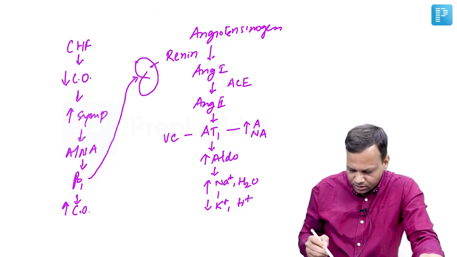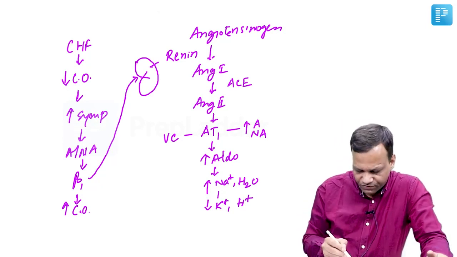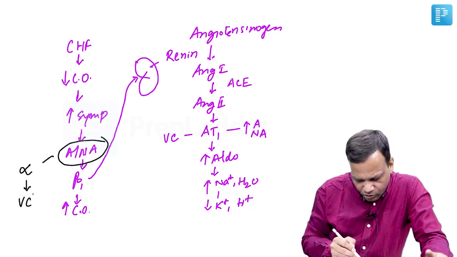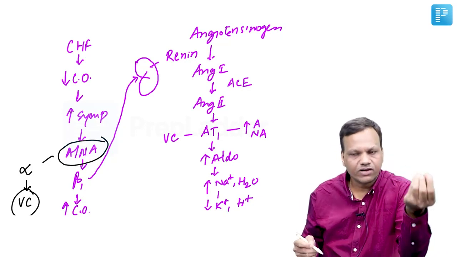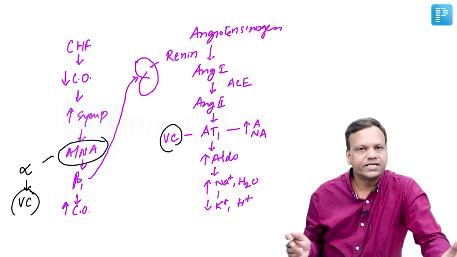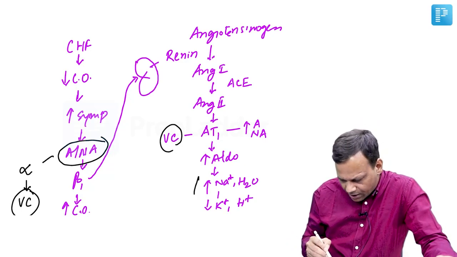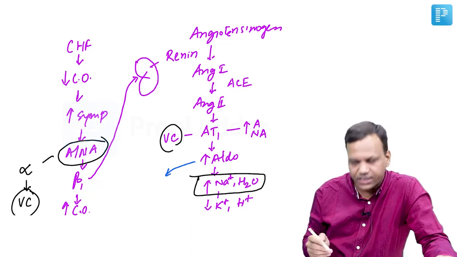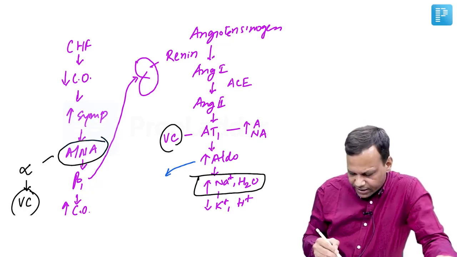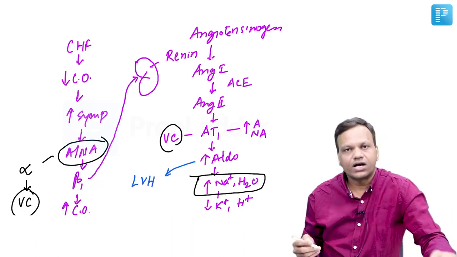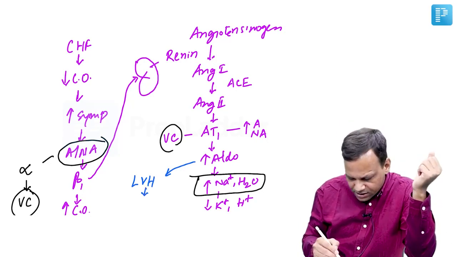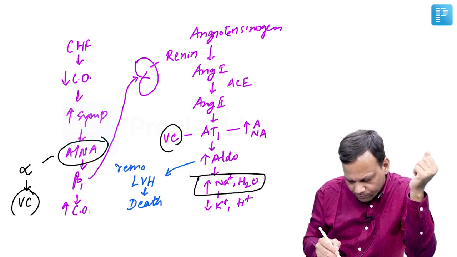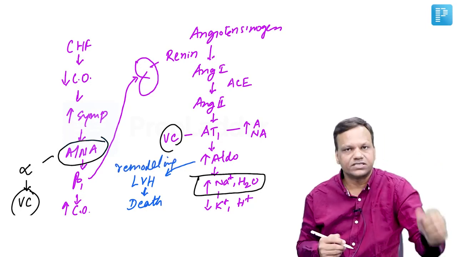Now, one problem with sympathetic overactivity is there is vasoconstriction due to catecholamines because they act not only on beta but also alpha receptors, leading to vasoconstriction, which will increase preload and afterload. Second, they cause edema because of sodium and water retention. And the third and most dangerous problem is they increase aldosterone constantly, which can lead to left ventricular hypertrophy or cardiac remodeling, and it is this which will lead to death of the person.